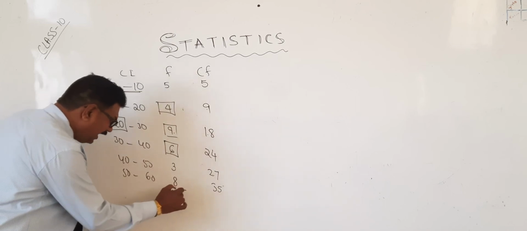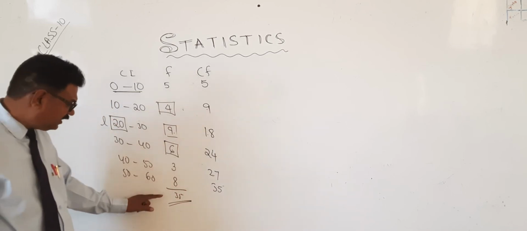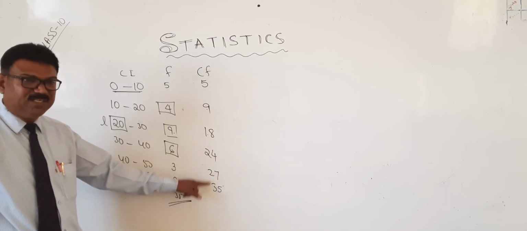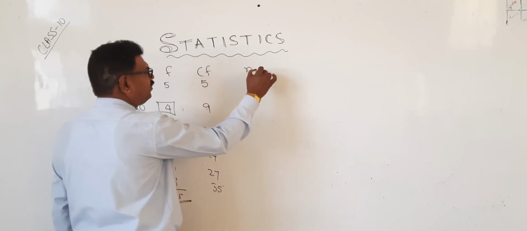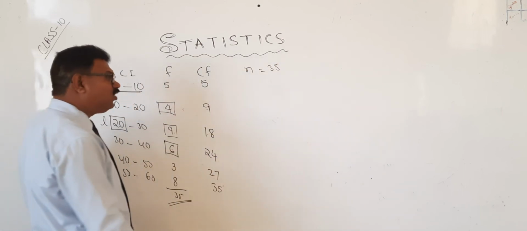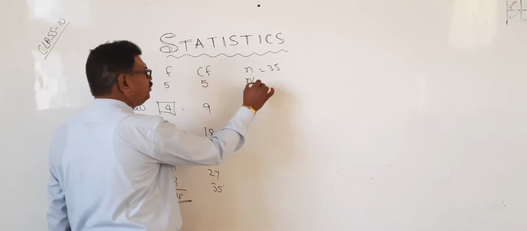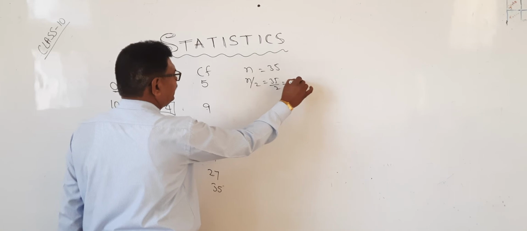If you do the addition, 100% 35 only will come. So this is represented as n. Therefore, n is 35. Now we have to find n by 2. That is 35 by 2, which is 17.5.